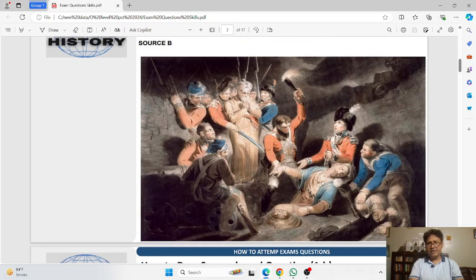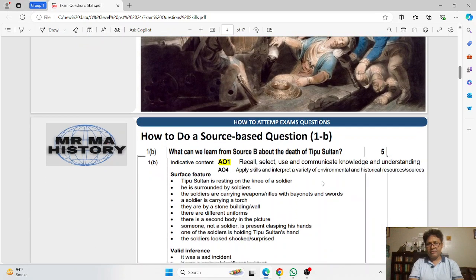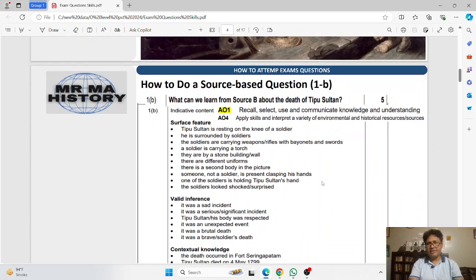Now you have to identify the surface features, and then derive ideas from the surface features. You have to derive a valid inference. For example, one of the surface features here is that Tipu Sultan is resting on the knee of a soldier. This shows that he is no longer alive, he is dead.